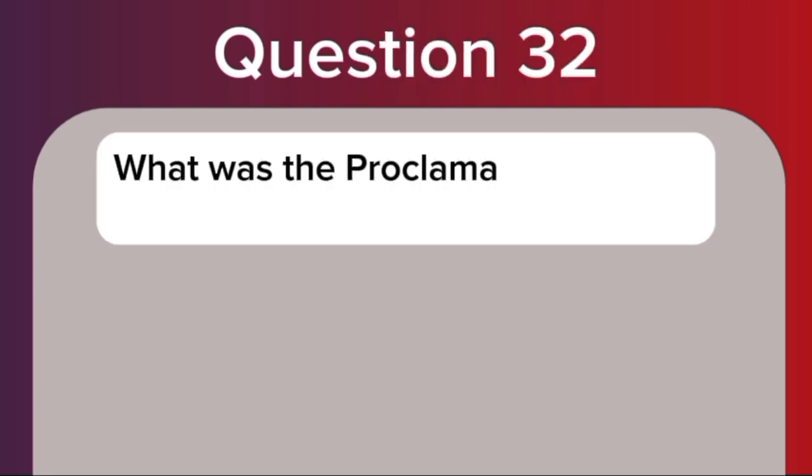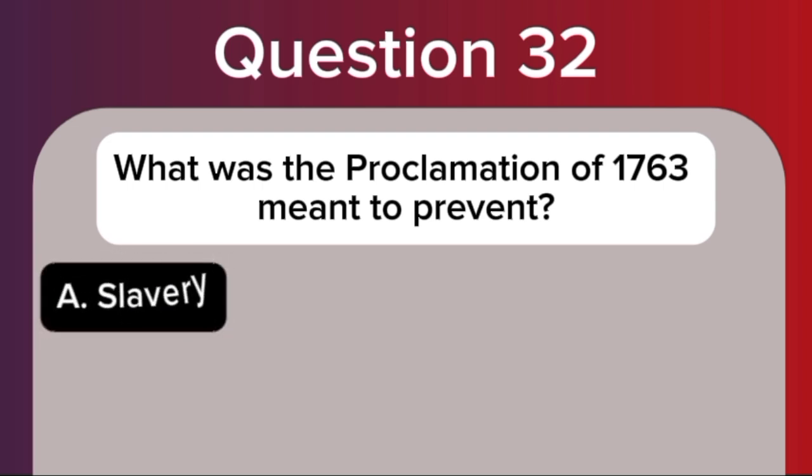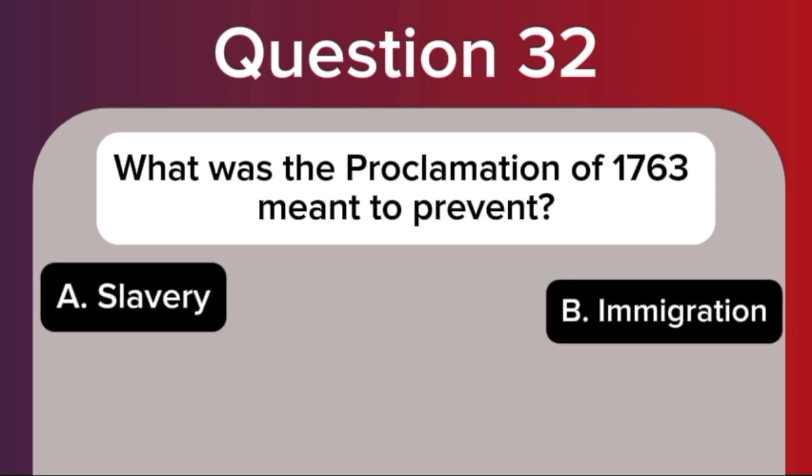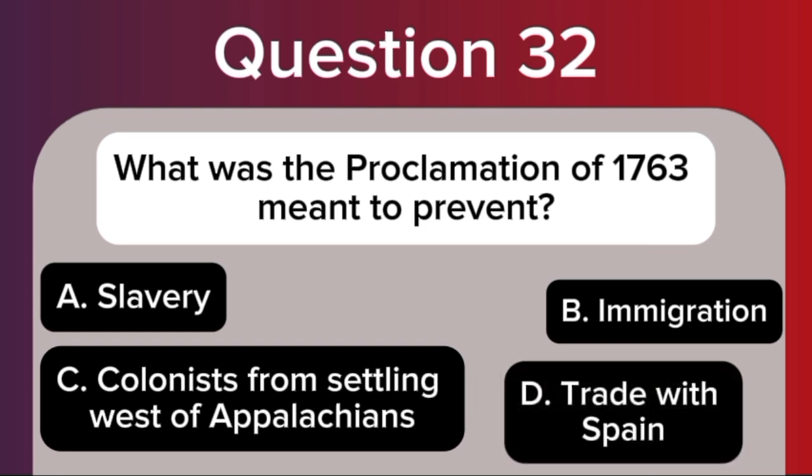Question 32. What was the Proclamation of 1763 meant to prevent? A. Slavery. B. Immigration. C. Colonists from settling west of Appalachians. D. Trade with Spain.